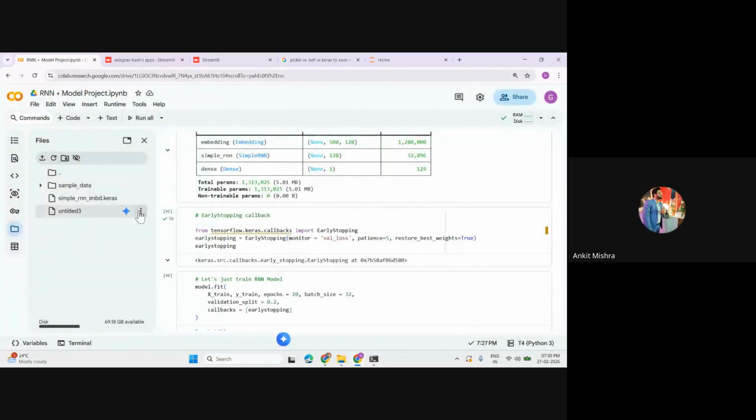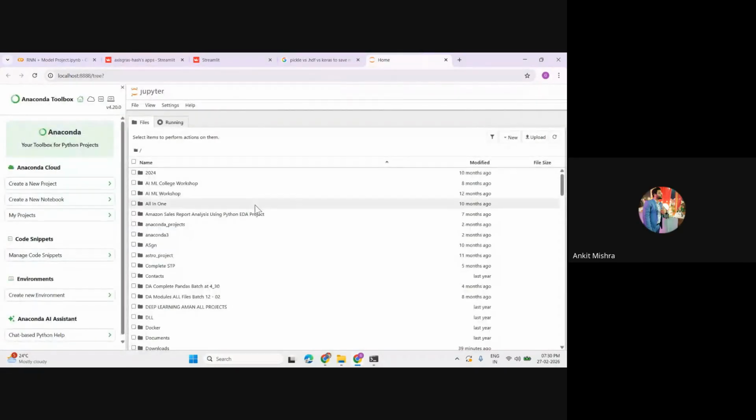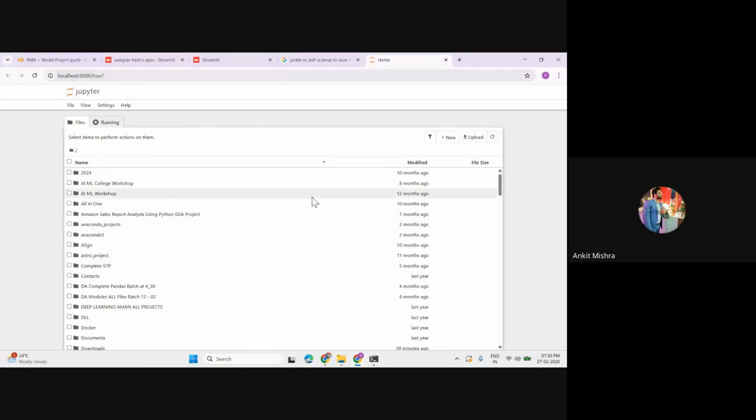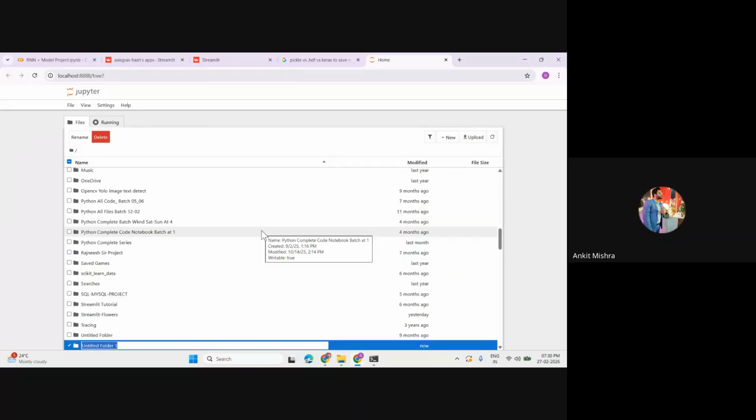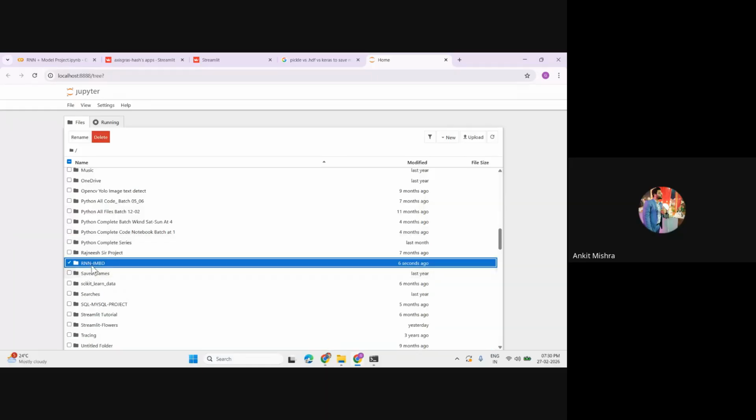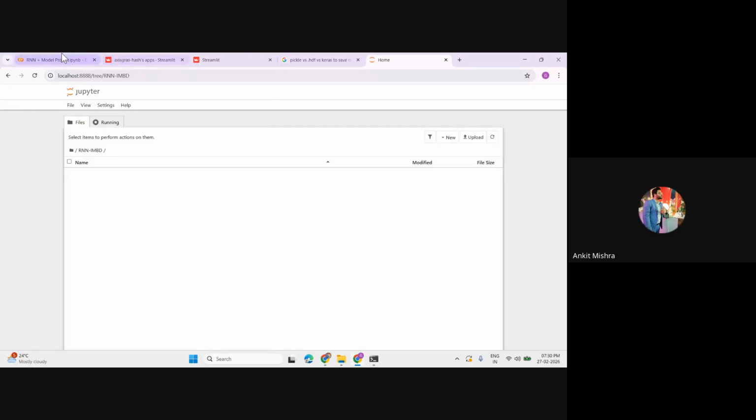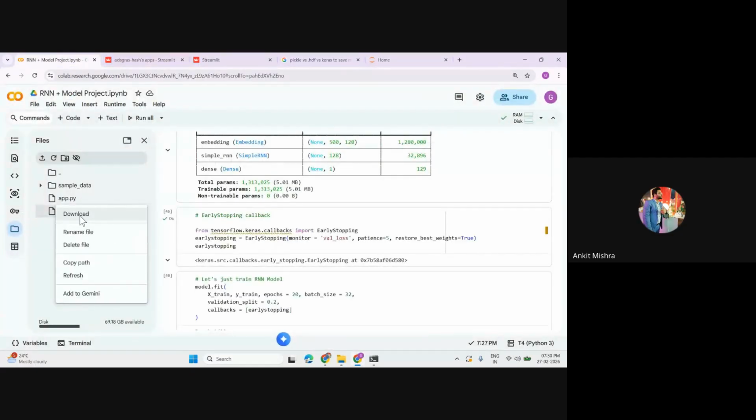Perfect. Now I'll click on this, go to rename file, and what I want, candidate, is for you to write this as app.py. Now parallelly, let me open my Jupyter notebook as well. I'll go to my new folder, RNN IMDb. I'll create a folder RNN IMDb, and inside this folder, first I'll download my model. My model is simple RNN imdb.keras.